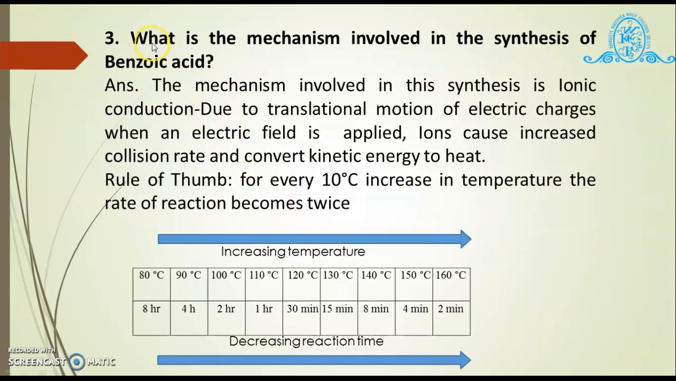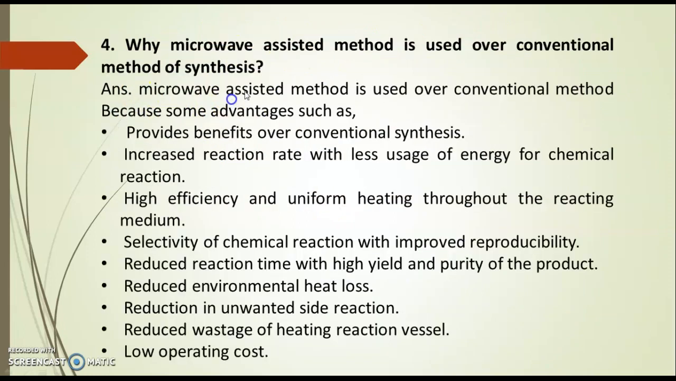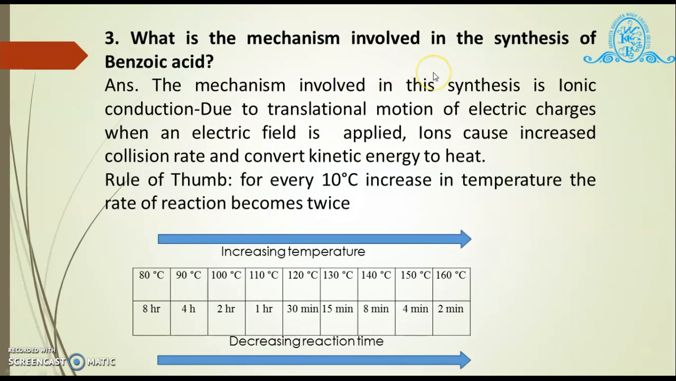Next question is, what is the mechanism involved in the synthesis of benzoic acid? Answer, the mechanism involved is ionic conduction. Due to translational motion of electric charges when an electric field is applied, ions cause an increased collision rate and convert kinetic energy to heat. According to the rule of thumb, for every 10 degrees Celsius increase in temperature, the rate of reaction becomes twice. There is a chart for this mechanism, where increasing the temperature decreases the reaction time.